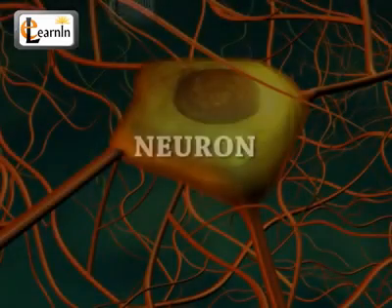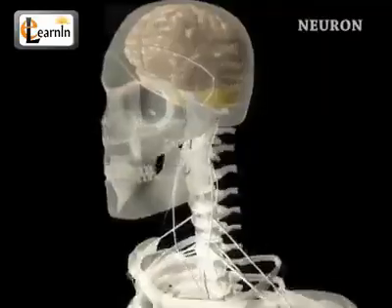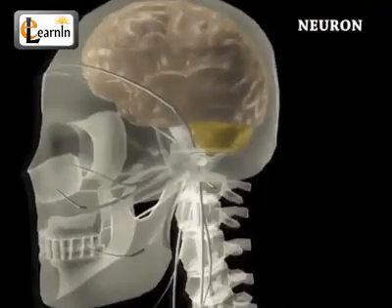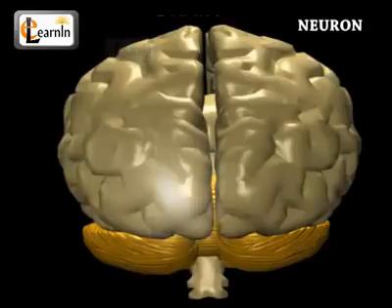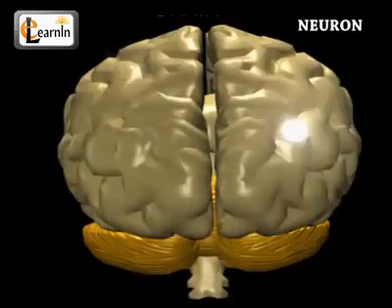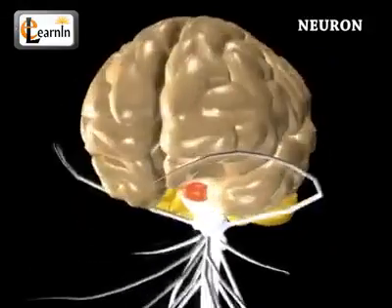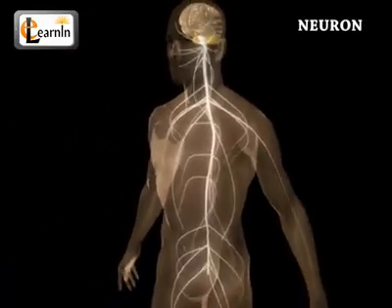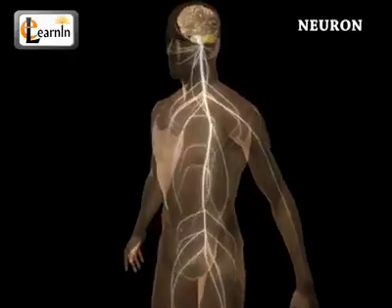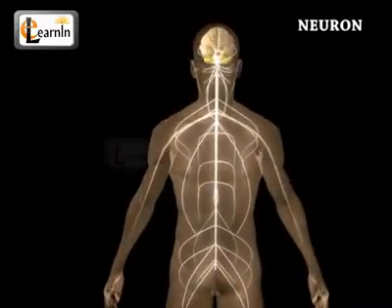Human anatomy. Neuron. The nervous system is an essential part of the human body that helps the transmission of signals across the various parts of the body, or it releases messages back and forth from the brain to the different parts of the body and also helps in the coordination of voluntary and involuntary actions of the body.